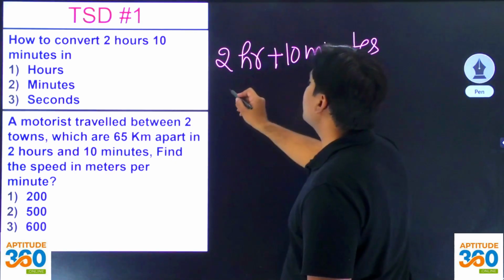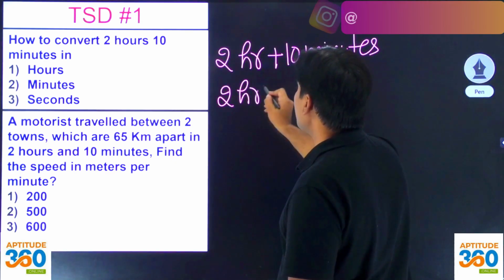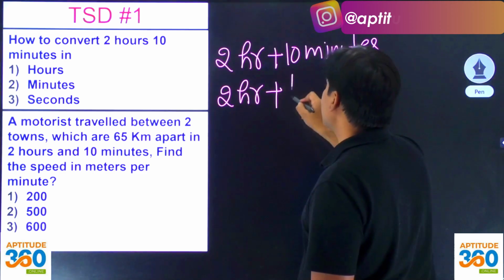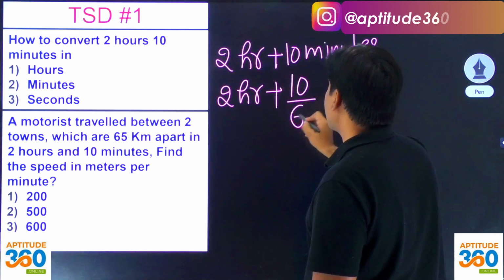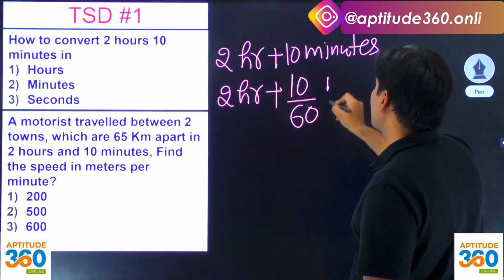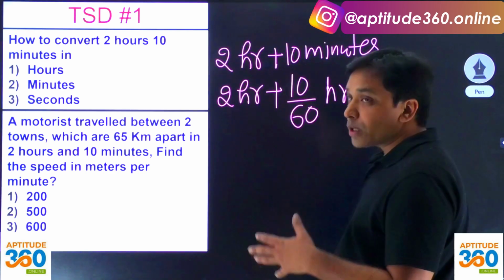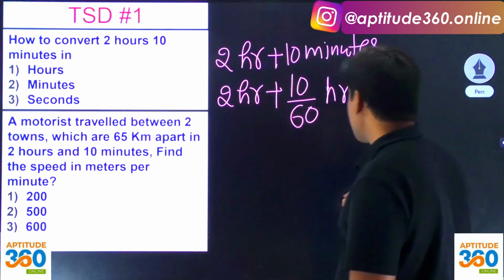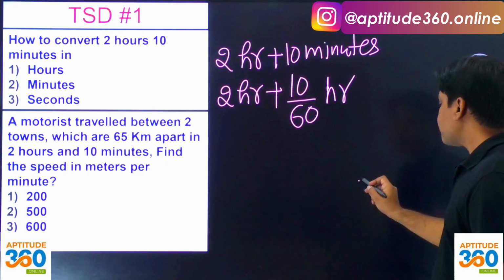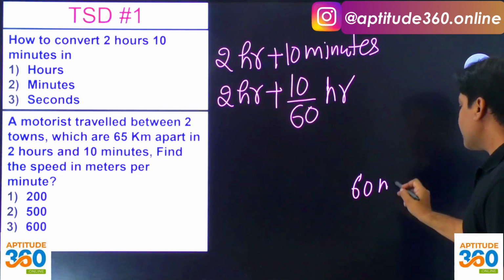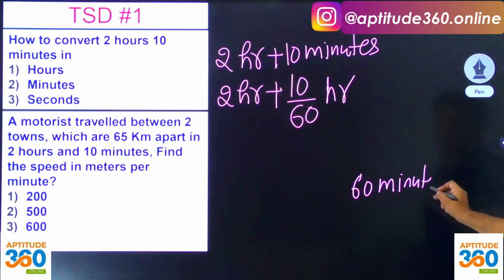So what is that I'm going to do? 2 hours plus 10 minutes. So I will have to divide this by 60 to convert this into hours, because 60 minutes is equal to 1 hour.